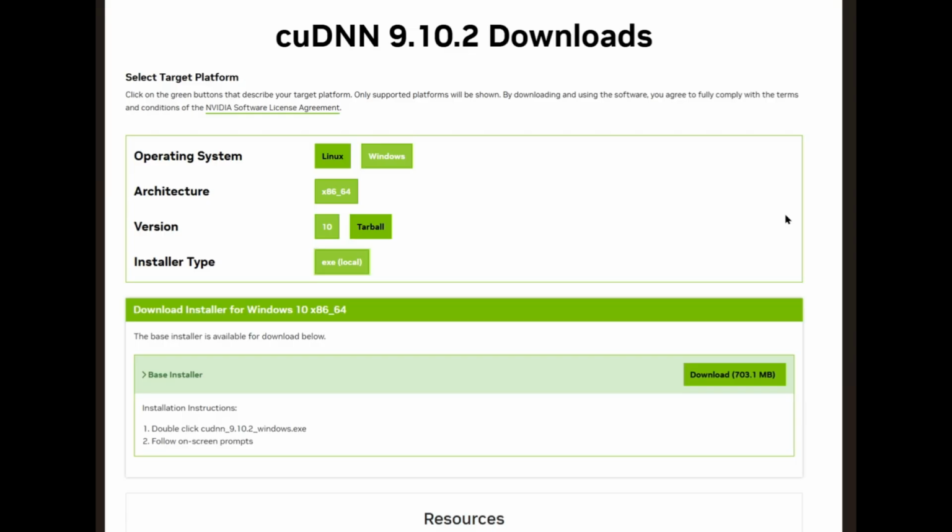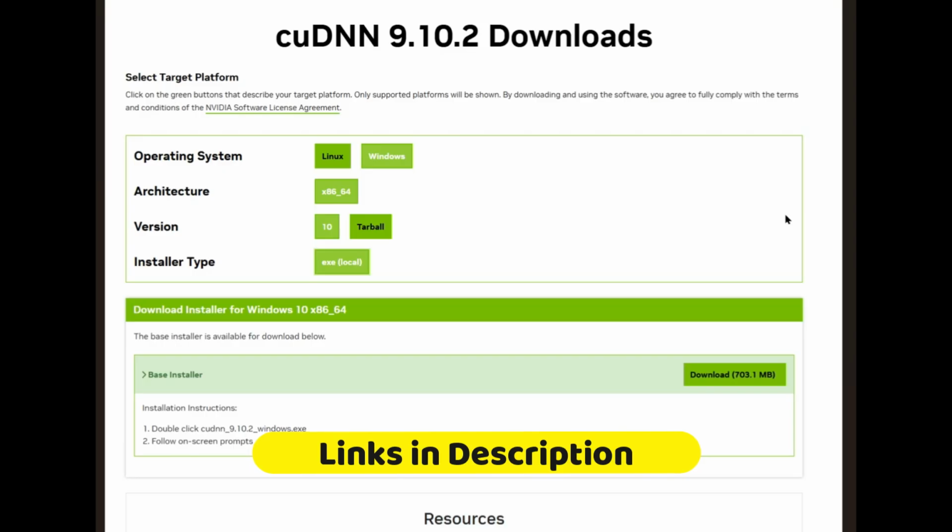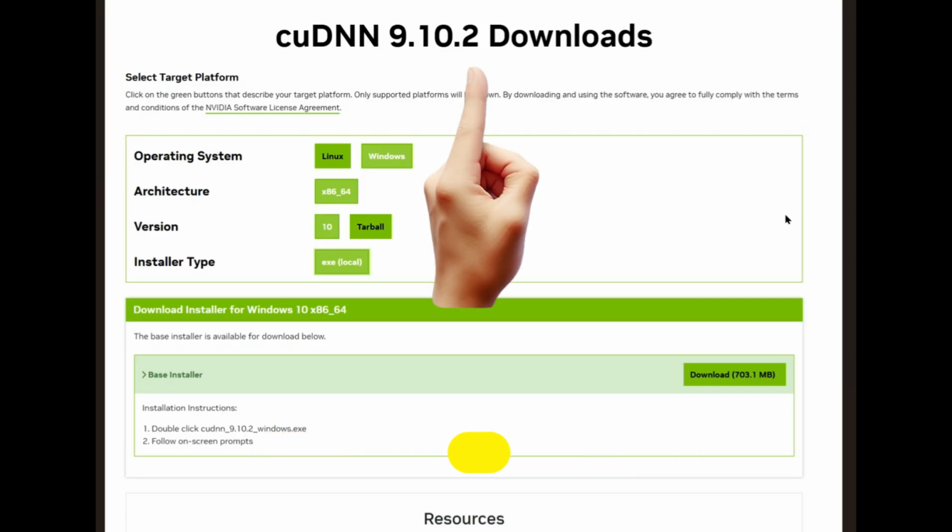But basically, once you choose your options and you choose the installer type exe, which is the only option, you'll get a download link. Keep in mind, if you choose to use an older version of CUDA, you might need a different cuDNN driver. Just make sure you verify which one you're getting. But for anything CUDA 12 and above, you can use these drivers right here.